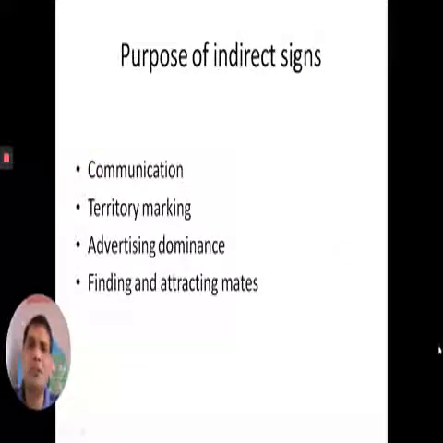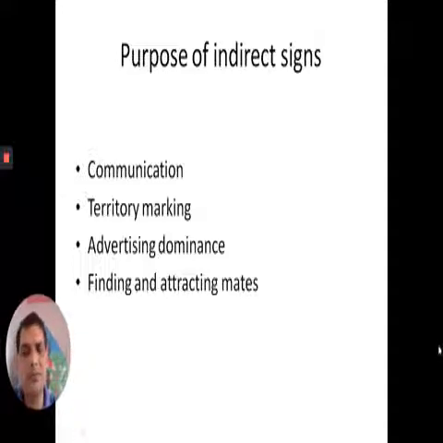So what is the purpose of indirect signs? Many wild animals use indirect signs to communicate something to other animals. Different signs have different purposes. For example, sometimes these animals communicate with each other with the help of indirect signs. Through scratch marks on the trees, a tiger tries to communicate its territory and also its status to other tigers.